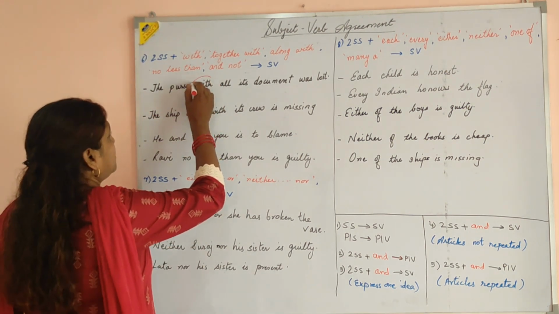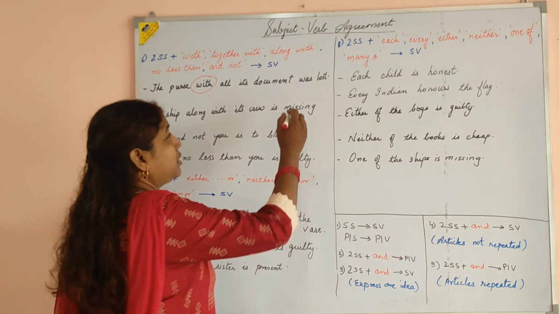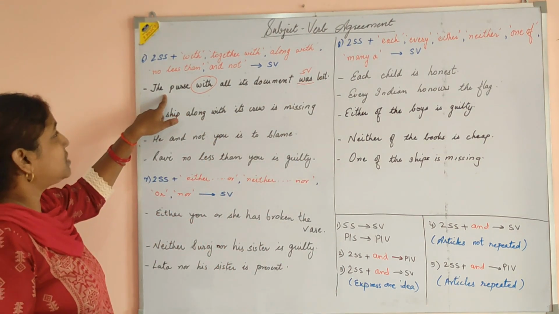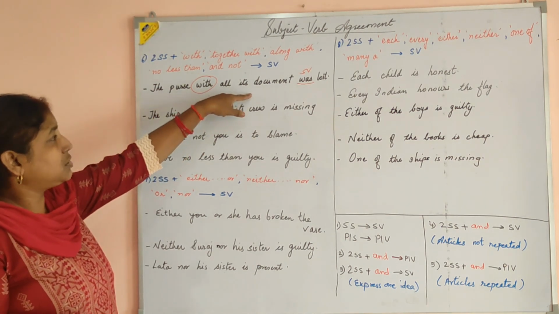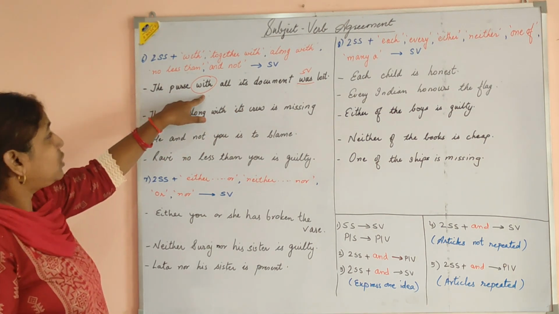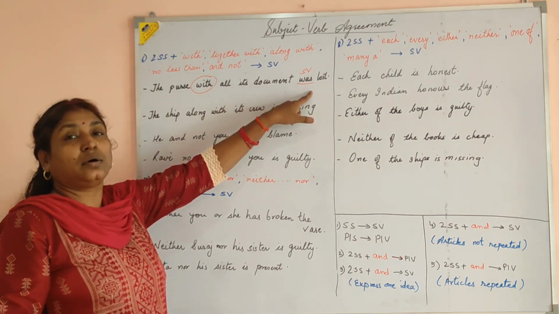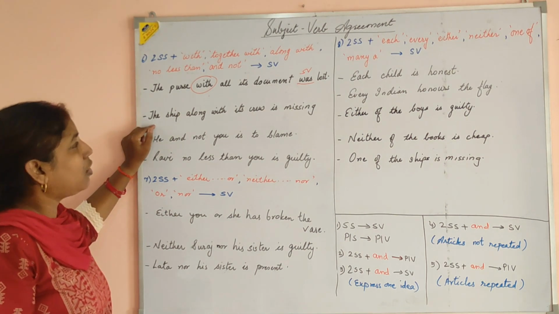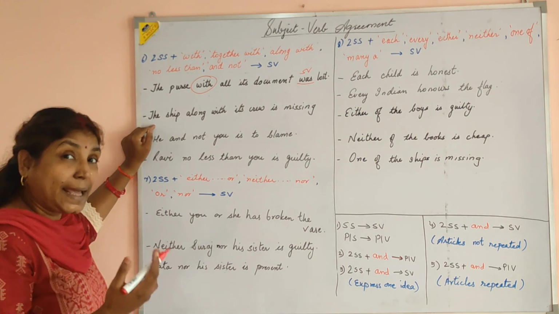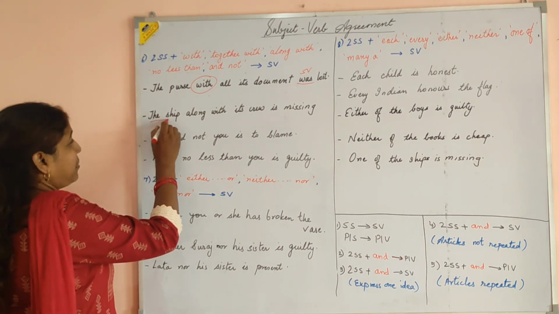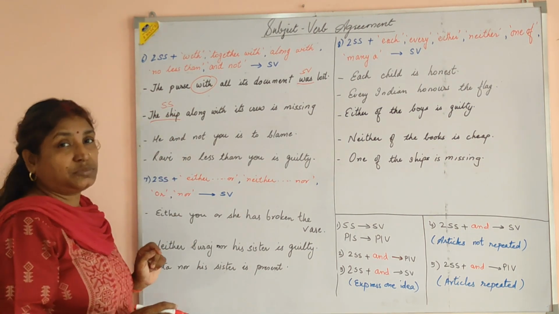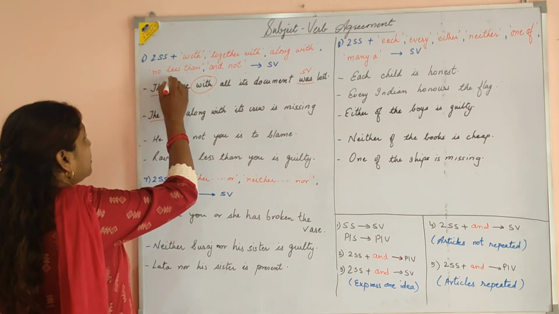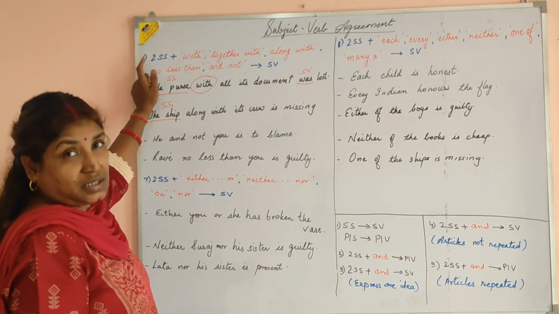You can see two subjects are joined by "with" and take a singular verb. I have one subject, the purse, and its documents, joined with "with," and the verb is singular. The main subject is the purse.